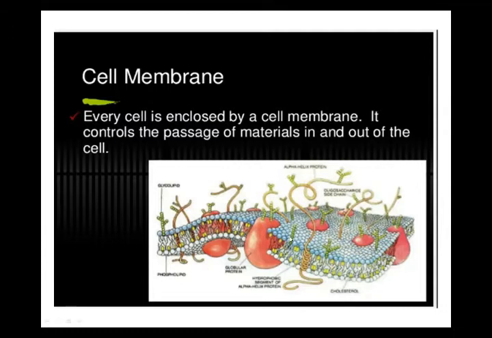In between the two layers, the protein floats like an iceberg. You are seeing these red colored spherical and irregular shapes. Actually, these are proteins. So the cell membrane is chemically composed of phospholipids and proteins. This is the chemical composition of the cell membrane. Now if I talk about the functions of the cell membrane, the first function I have told you is that it is semi-permeable in nature.